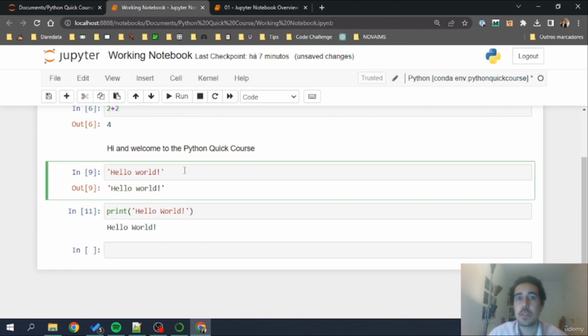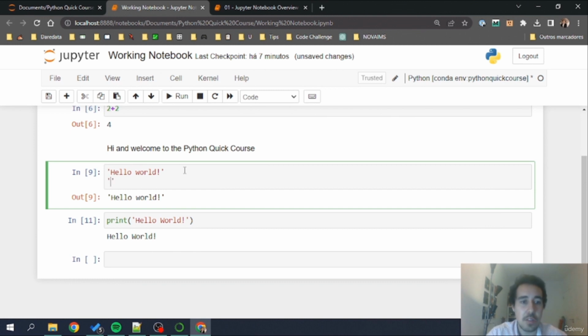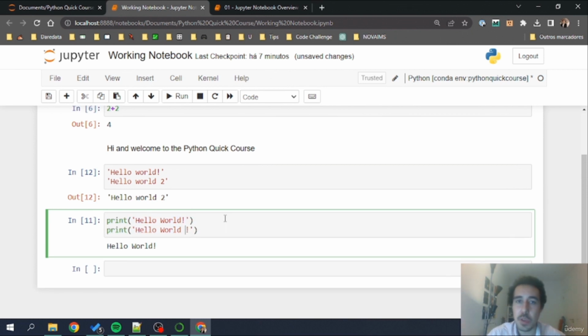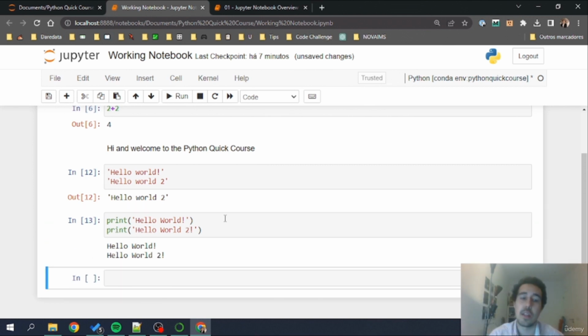This is important because, for example, if I have two lines of code, hello world and hello world 2, and I don't provide prints, I only have the last instruction in the case of the return, because cells in the context of Jupyter can have multiple Python instructions inside one cell. That's completely okay and valid. If I have multiple prints, now that's something a bit different, because if I do print hello world, next line print hello world 2, I'll have hello world and hello world 2.